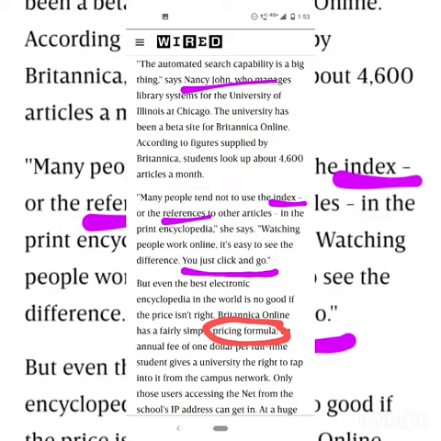And again it is followed by so many details, feedback from a reader, Nancy John, who says that the search engine has become very impressive, and the index and references, how it is easy to browse online, just click and go, and the Britannica online pricing, the amount of fees you have to pay to browse online, all these extra details that the reader actually needs to know to access.